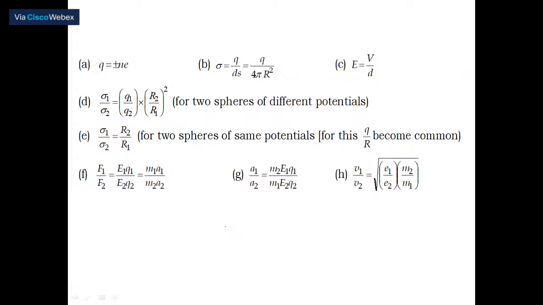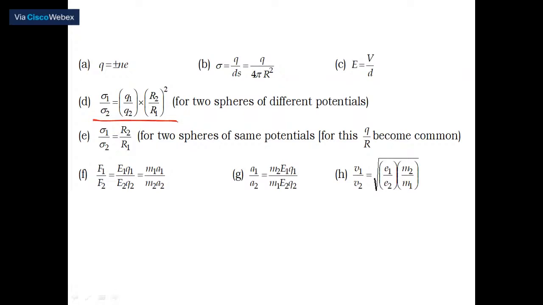Suppose we want to compare this. This is what I said previously. Now we have come across the same relation I have given. Sigma 1 divided by sigma 2, that is Q divided by 4 pi r square, so R1 square for Q1 and R2 square for Q2. If you compare and divide, you get sigma 1 by sigma 2 is equal to Q1 by Q2 into R2 square by R1 square. The relation I have given is sigma 1 by sigma 2 is equal to R2 by R1.